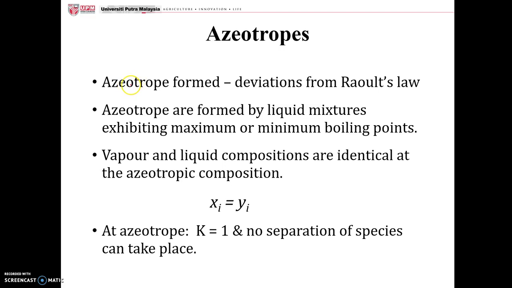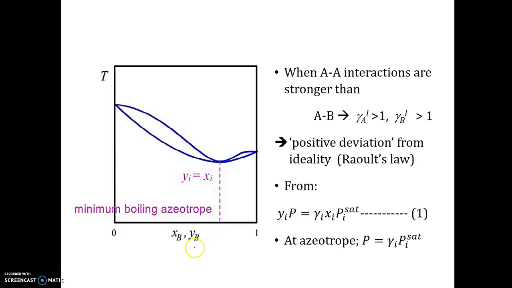At azeotrope, at this condition, it is said that the liquid and vapor compositions are the same. Then they have a constant boiling point, either maximum or minimum, and the compositions are also the same. So we have x1 is equal to y1, for example. Then at azeotrope K is equal to 1, the flash distillation K is equal to 1, and no separation of species can take place.